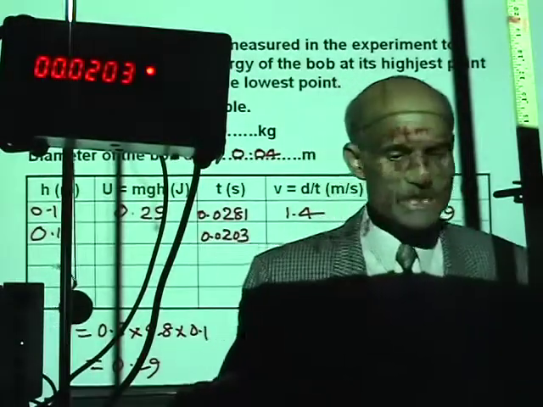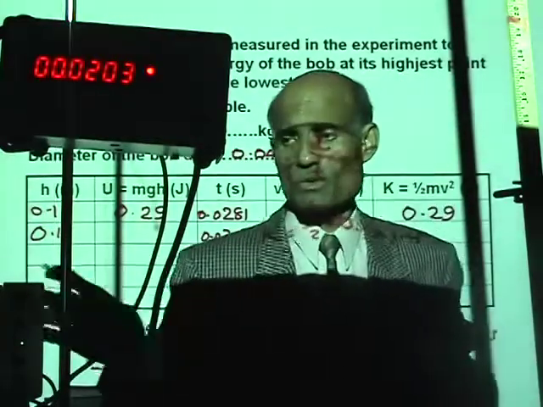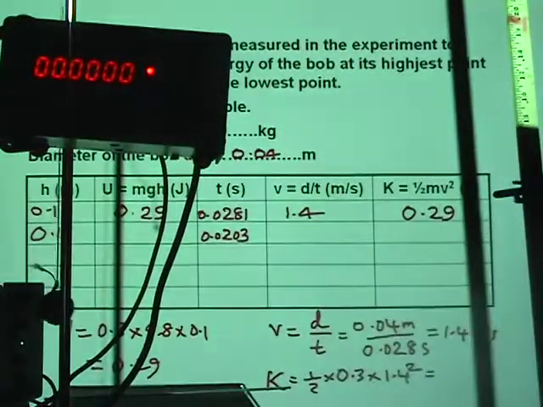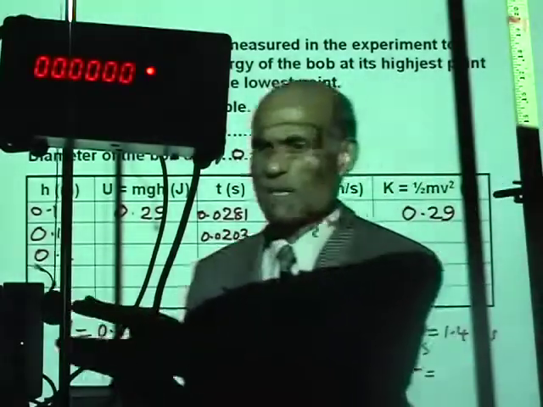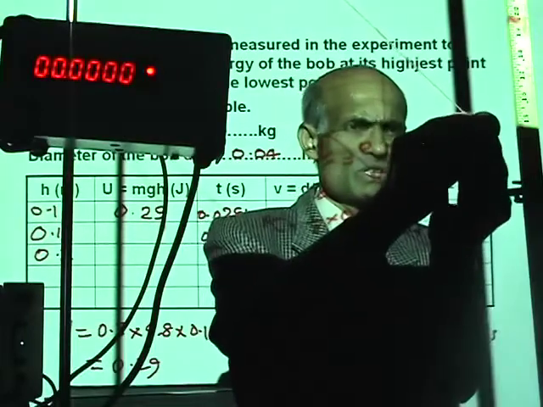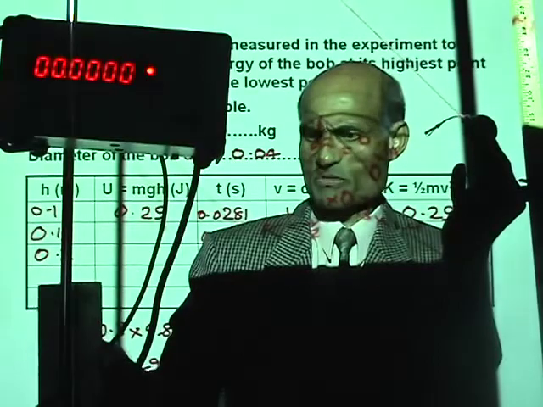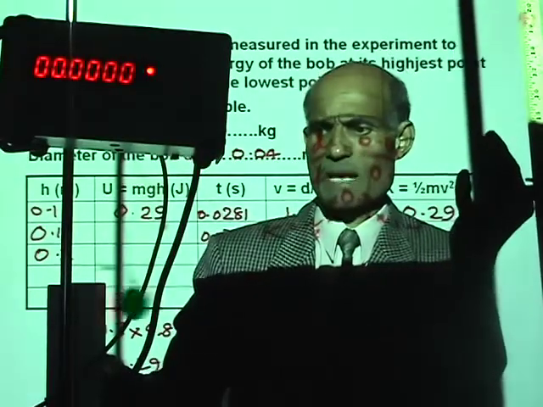Alright, I'm now going to take the height to 20 centimeter. Let me reset the clock. I'm going to make the height 0.2 meter. So this is going to be 0.2 meter. I'm going to raise it to 20 centimeter. There it is, 20 centimeter. And the clock is reset. Let's see. I'm going to leave it, measure the time.